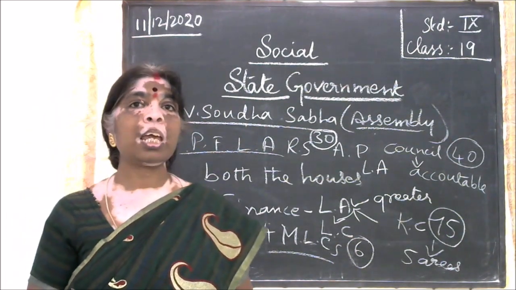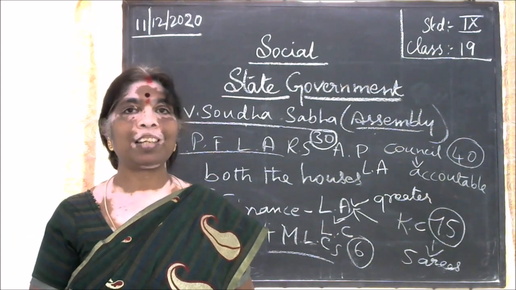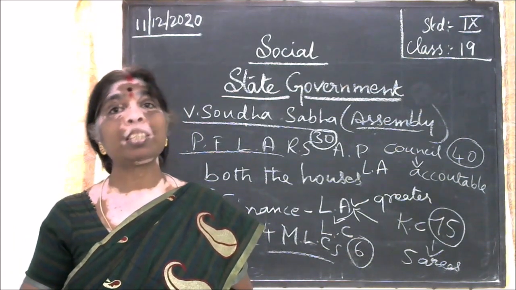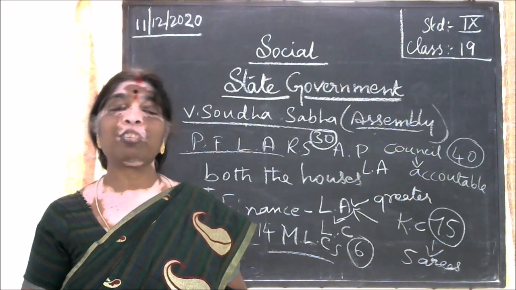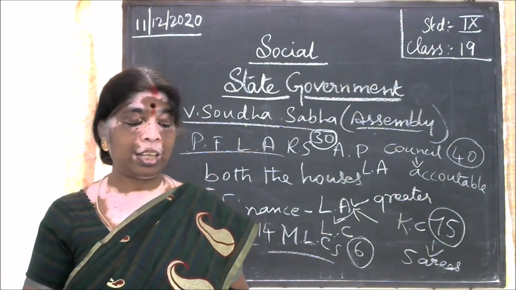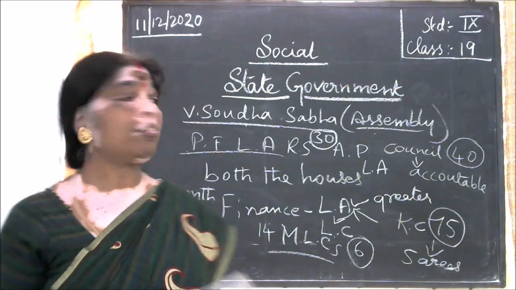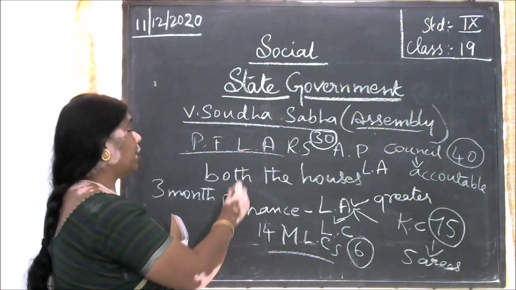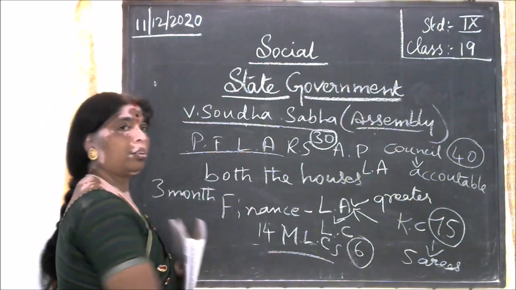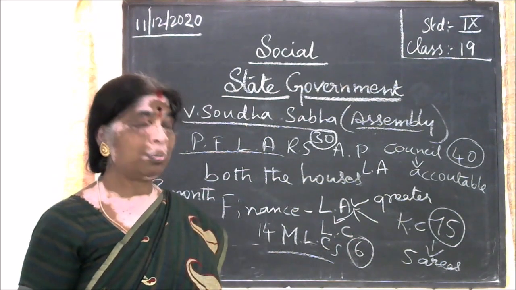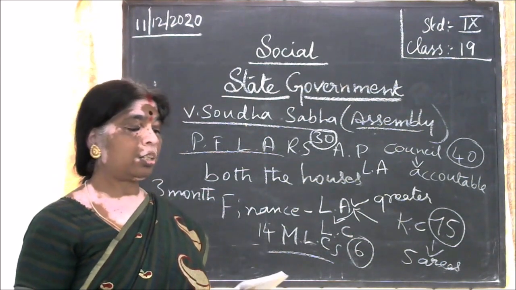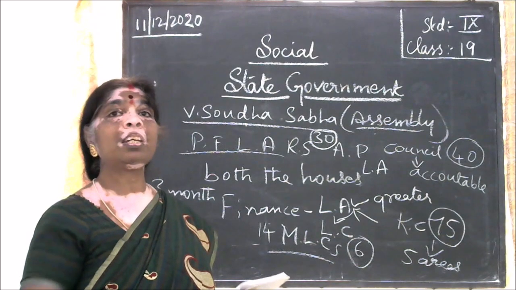When the same bill is sent by the Legislative Assembly for the second time, the council should approve it within 1 month.